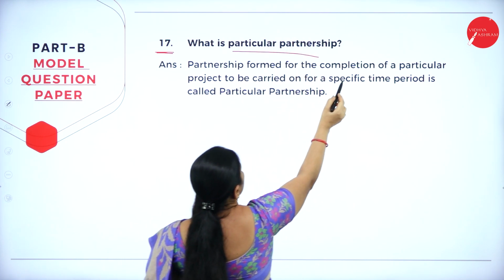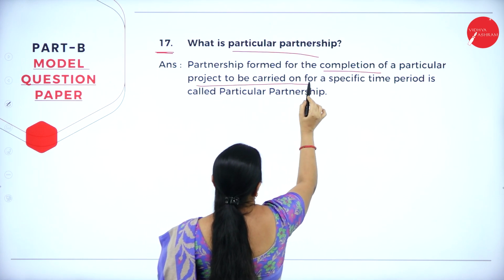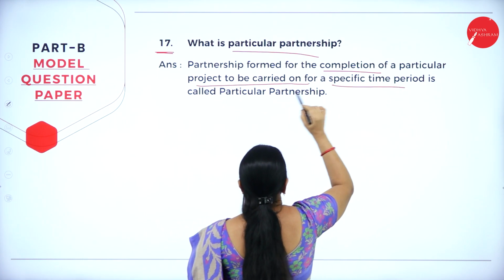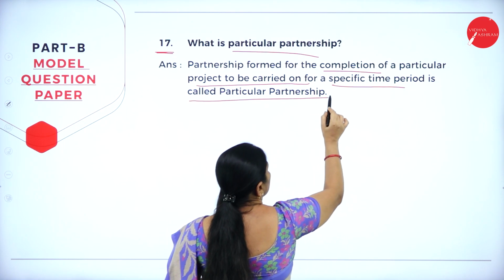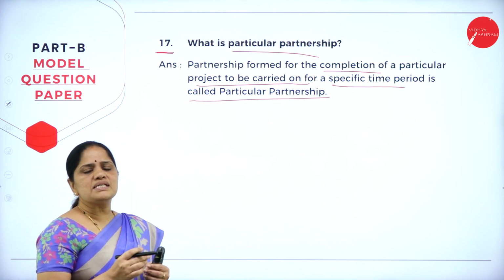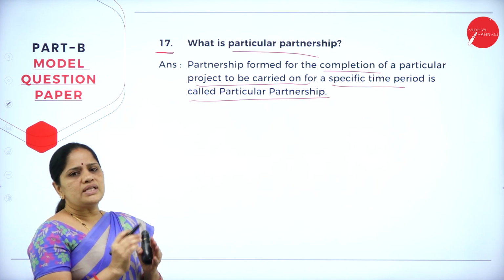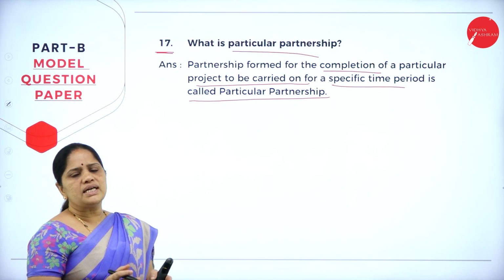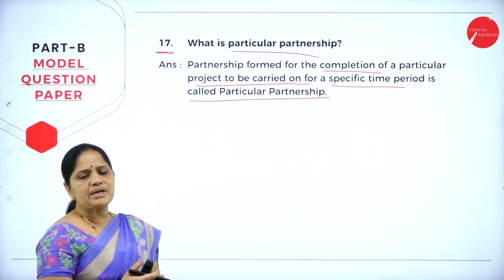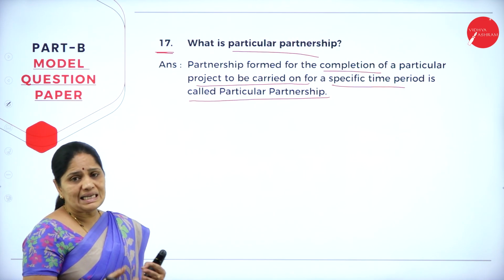Partnership formed for the completion of a particular project to be carried on for a specific time period is called particular partnership. This kind of partnership is done for the completion of a particular project. So, they have come together for a project. It may be a very big dam construction, a bridge construction, or a very big building construction.